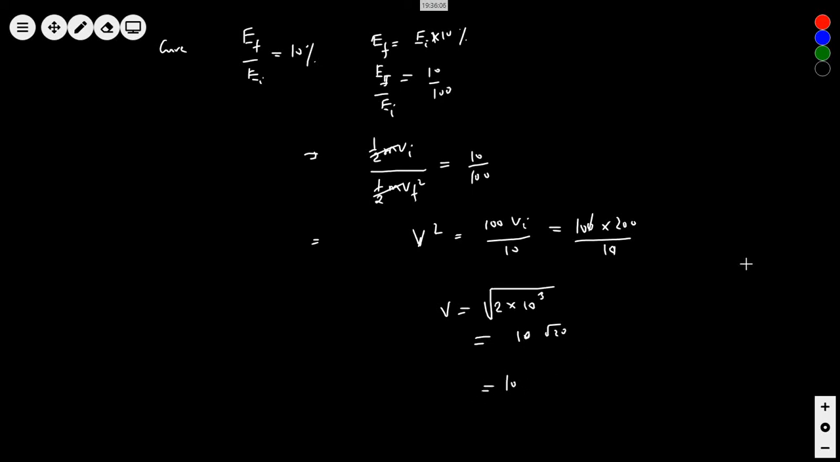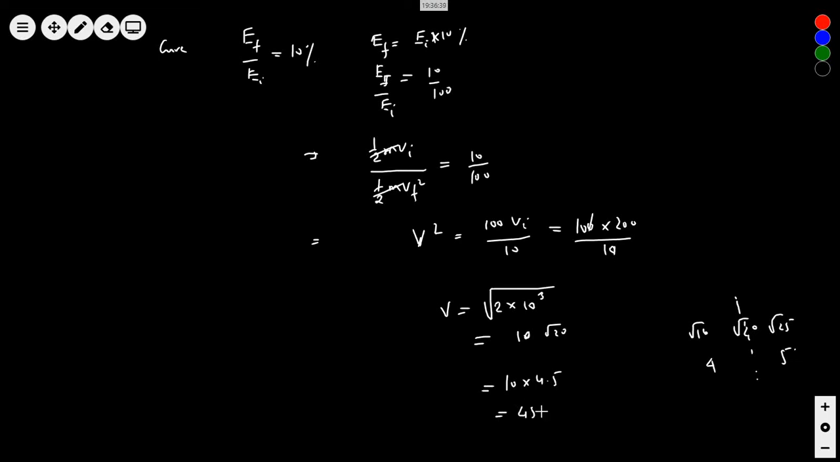Root 20 is between what? 16 and 25, it is between 4 and 25. Right or not? Root 20 is between root 16 and root 25. That means root 16 is 4, root 25 is 5. Root 20, how much? Not 4.2. It will be around 4.4 to 4.5. Okay, let's say 4.5.